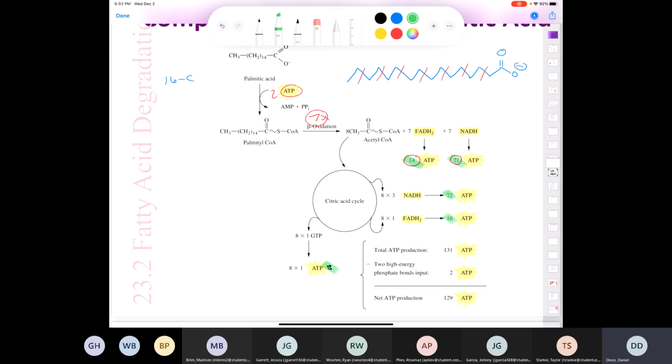Okay, so if you tally up, and I've got a calculator here, if you take 35, so that's 14 and 21, plus 72, plus 16, plus 8, that equals 131. That's your grand total. But again, you invested 2 at the beginning, so you subtract 2, and you get a total of 129 ATPs. Now, what it says in our textbook is that you recover about 3.5 times more energy from a triglyceride, or from a fatty acid, I guess is what I should say, than you would from a comparable amount of glycogen.